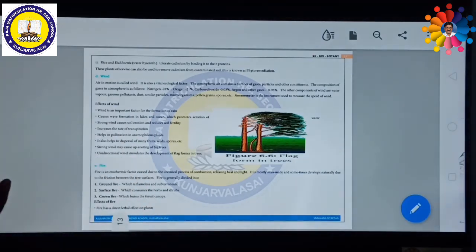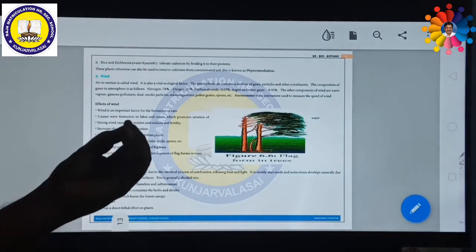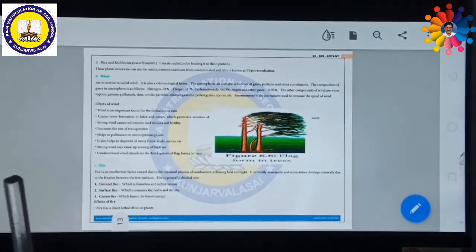Argon means it is an inert gas. Argon and some other gases make up around 0.93%. Apart from this, the other components of wind are also water vapor, gaseous pollutants, dust, smoke particles, microorganisms, pollen grains, spores, etc. An anemometer is an instrument used to measure the speed of wind.